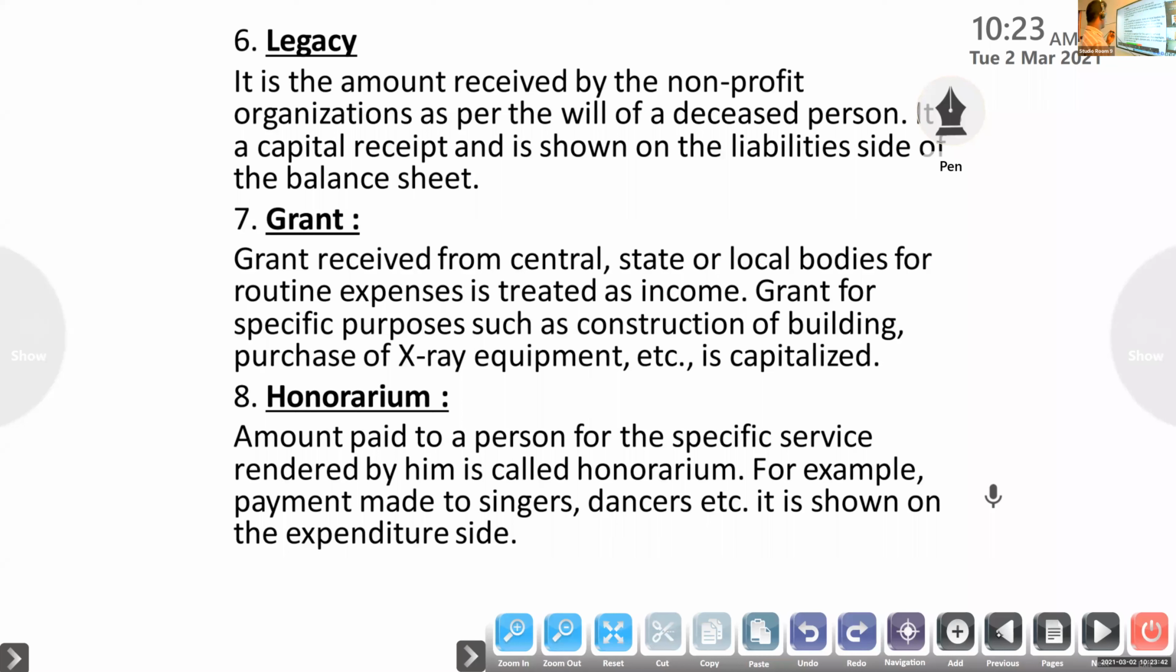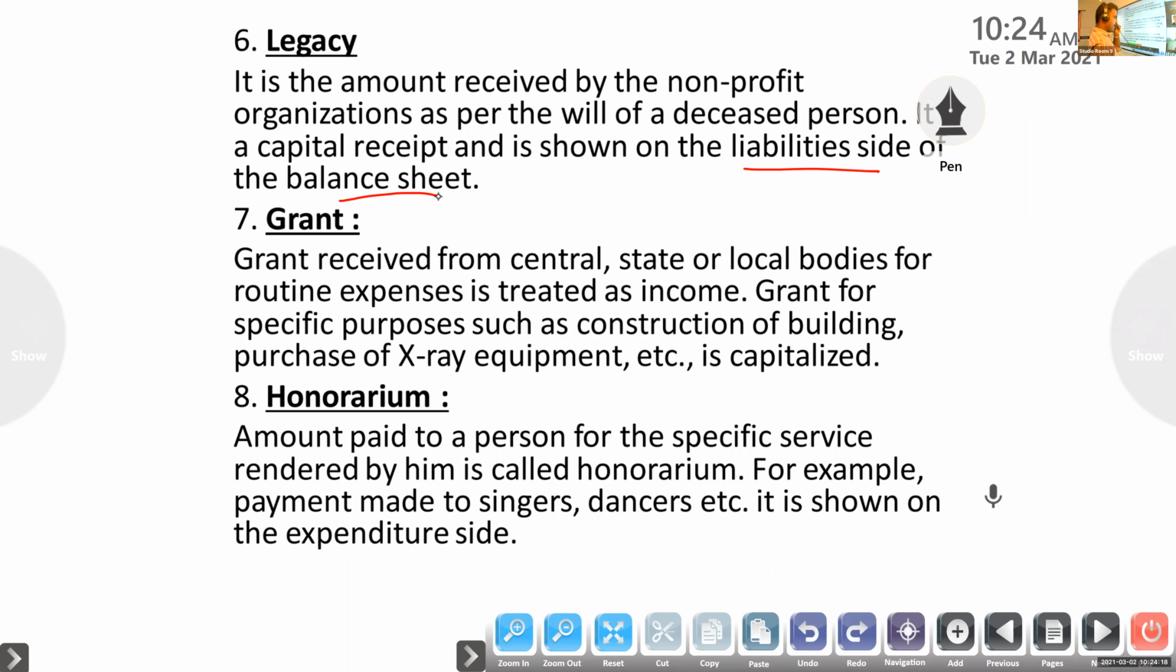Legacy is the amount received by the non-profit organization as per the will of a deceased person. So if I say that after my death, my entire property I will give to a charitable organization, then from the organization's point of view, it is a capital receipt. It will come on the liability side of the balance sheet.